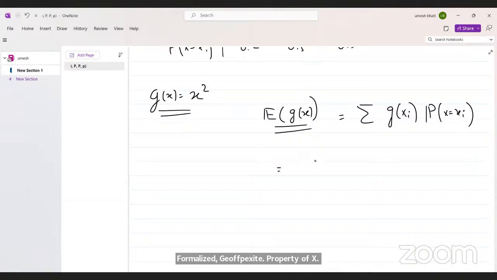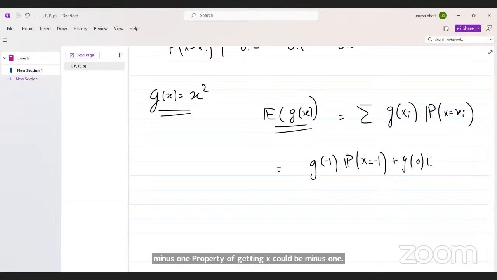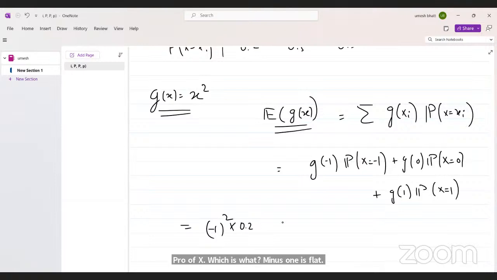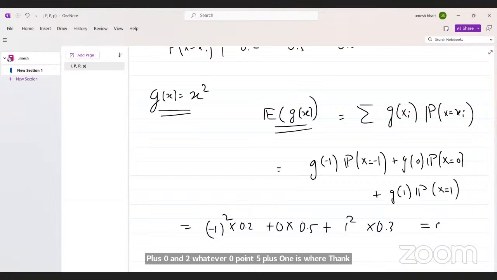So first, X takes -1, then g of -1 times the probability of getting X equal to -1, plus g of 0 times the probability of X getting 0, plus g of 1 times the probability of X equal to 1, which is: -1 square into 0.2, plus 0 into 0.5, plus 1 square into 0.3, which is 0.5. Okay.